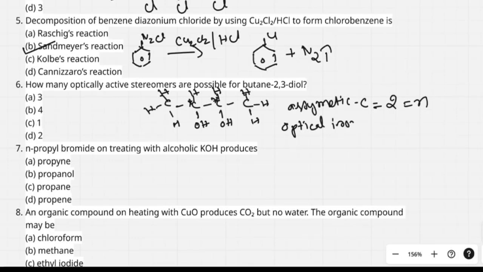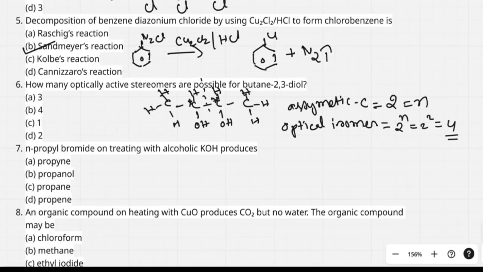But we know that optical isomers are here. How many optical isomers do you have? 2 to the power of n. N here is 2, 2 to the power of 2. You have 4 optical isomers. But the number of active isomers here is, out of 4 optical isomers, it contains one meso compound.